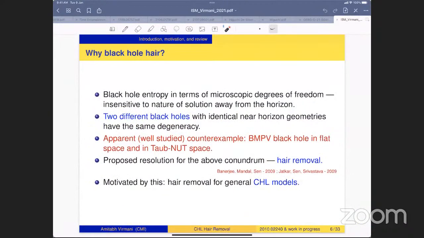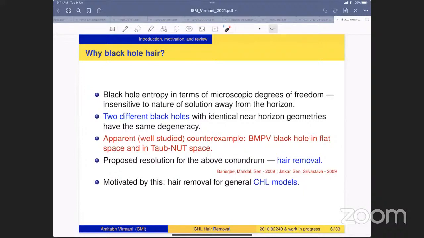Okay, so why are we interested in black hole hair? Our reason for being interested is the relation between black hole hair and the microscopic counting. Black hole entropy in terms of microscopic degrees of freedom is insensitive to the nature of the solution far away from the horizon. So if two black holes have identical near horizon geometries, they have the same degeneracy. And there is an apparent, at the same time, well-studied counterexample of this.